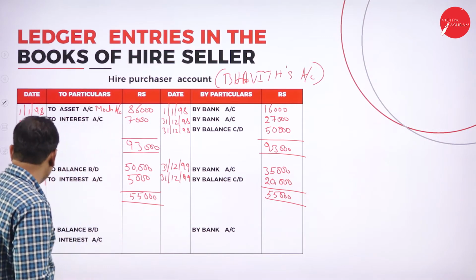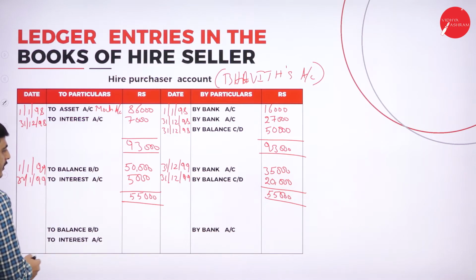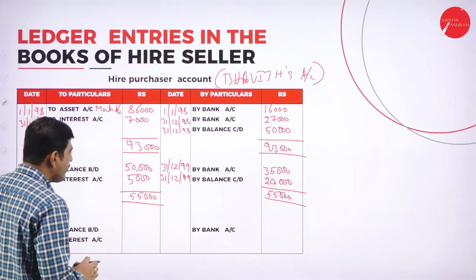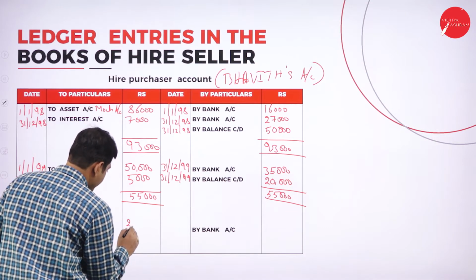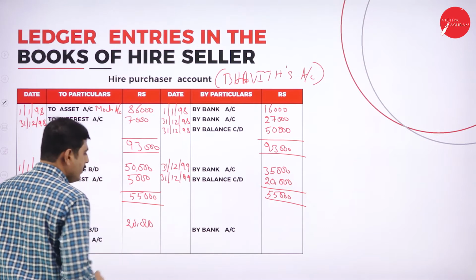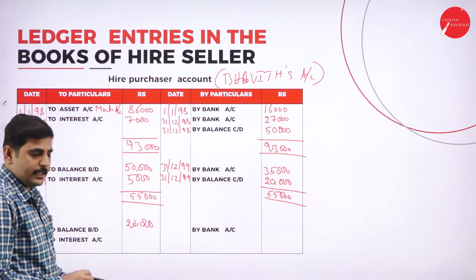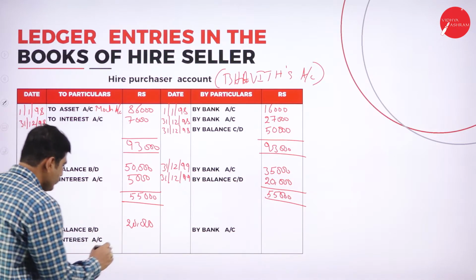Let's come to the third year. The amount should be brought down for the third year. So on the first day of the next year, we should bring down 20,000. Again, we have to show interest is due. What is our interest due? It is 2,000.